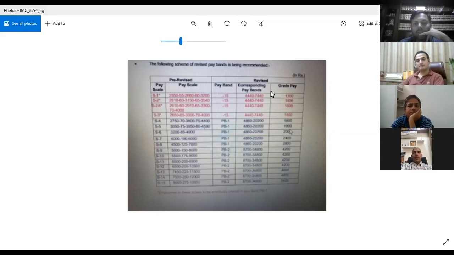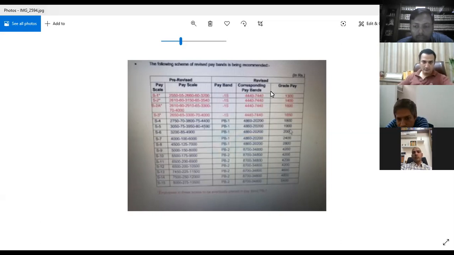In pay band 1, if you are able to see, first of all, you will be able to see 1S. These were the pay scales. These 4 pay scales were merged into the first pay scale of 2750, 4400, by saying that this amount is very less. It will be very difficult for this person to sustain, and hence we will merge all these 4 pay scales into pay band 1 initial pay scale, that is PB1, which is at S4. They all were merged with S4.